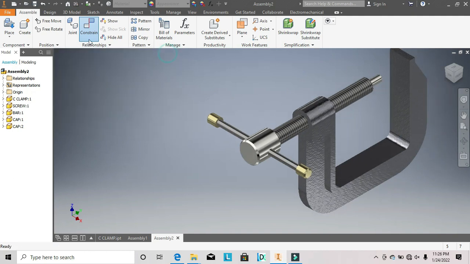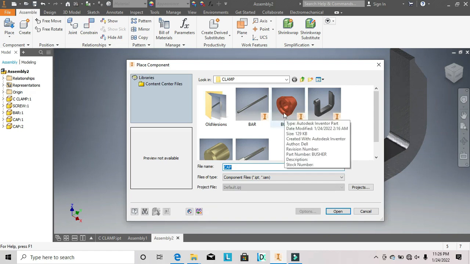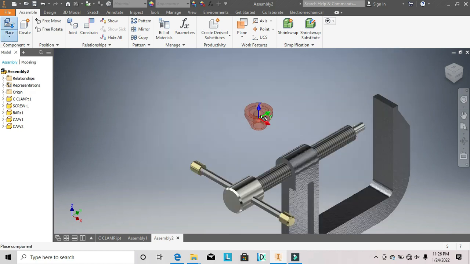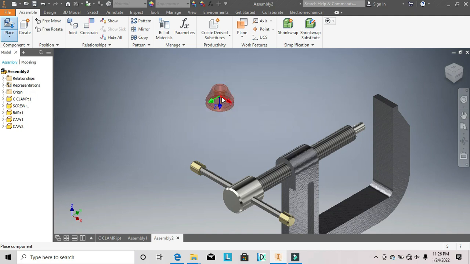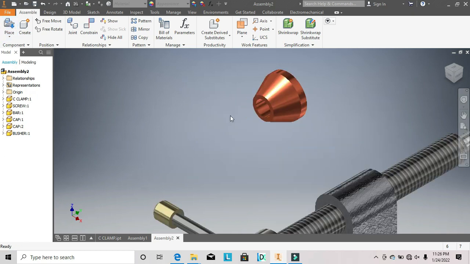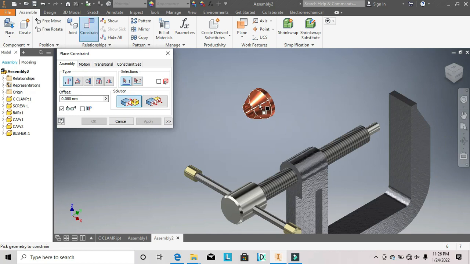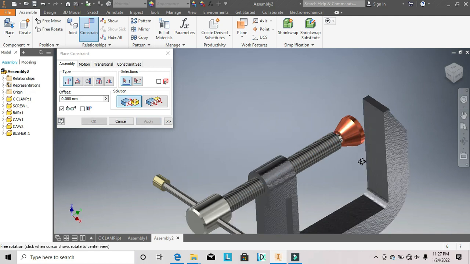Go again to the place and select your pusher, select and import. Rotate x-axis, place, okay. Constraint, select and select, yes, apply. So to mate it,